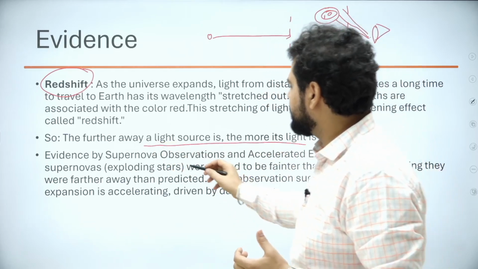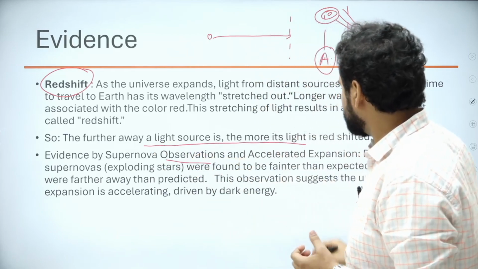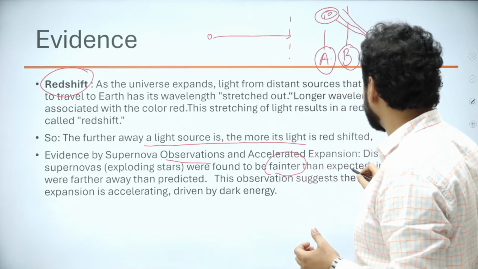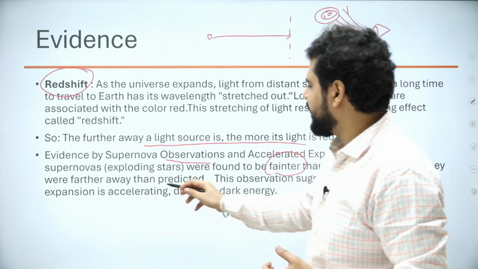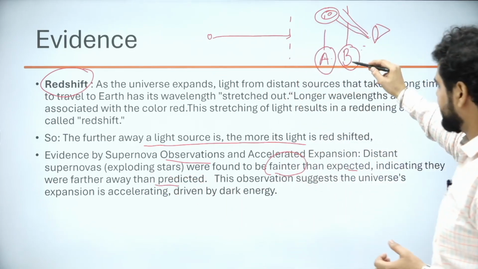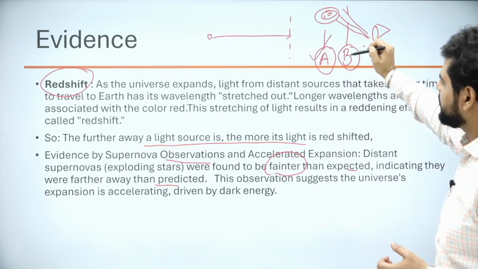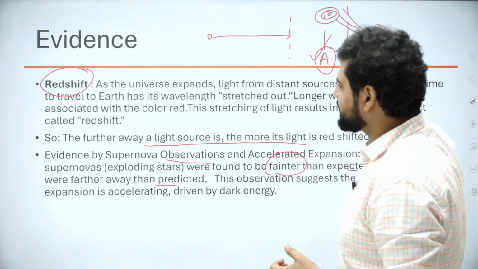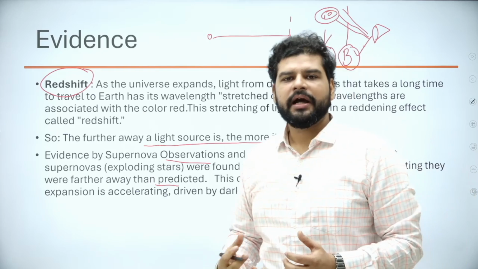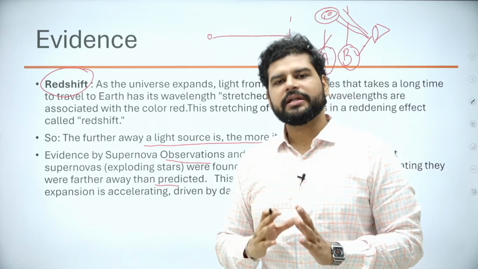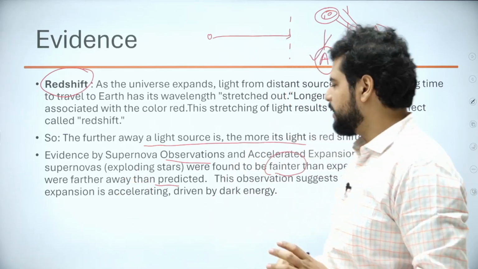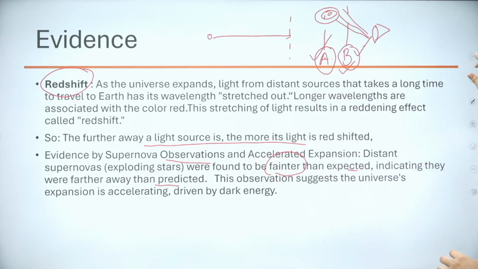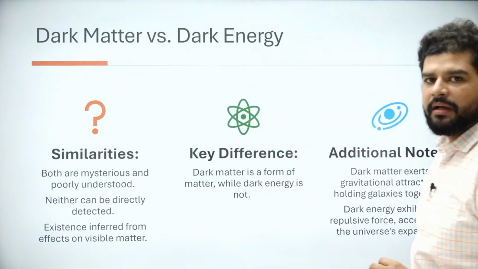Scientists were observing supernova explosions, and they saw that they were fainter than expected, indicating that they were farther away than predicted. Like I said, they were predicted at point A, but they were found at point B. This suggests that expansion is accelerating, because according to our theory and calculations, we thought we would see them at point A. But it is accelerating, hence they were found at point B. So redshift is related to dark energy.